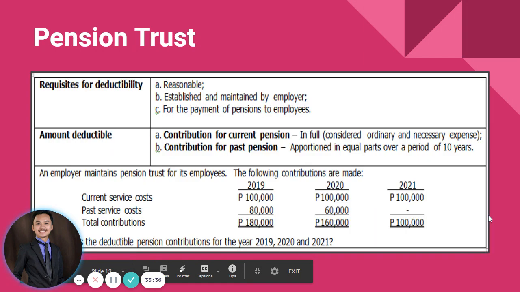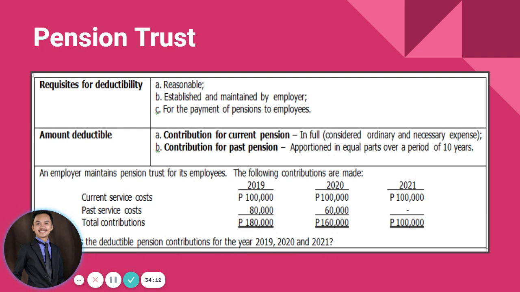Okay? And lastly, we have pension trust. Deductible pension: these are pension expenses of the employer accruing under the term of the pension plan for services rendered by the employees. Pension expenses are also deductible, as long as they follow the requisites for deductibility, that includes reasonableness, established and maintained by the employer for the payment of pensions to employees, no?